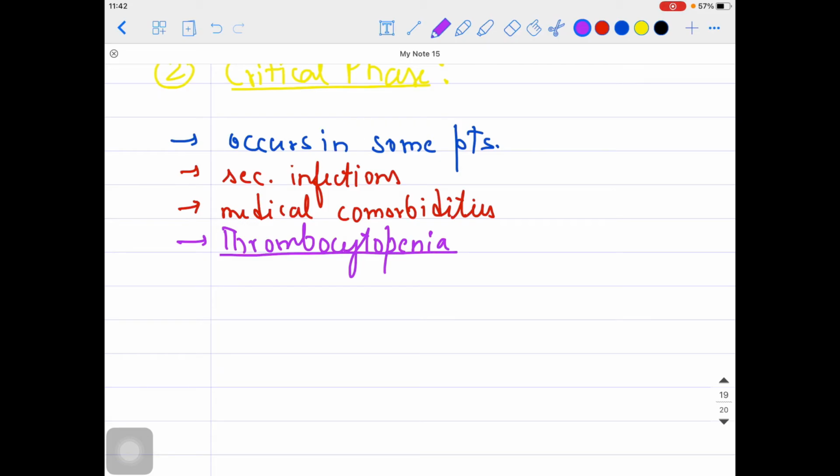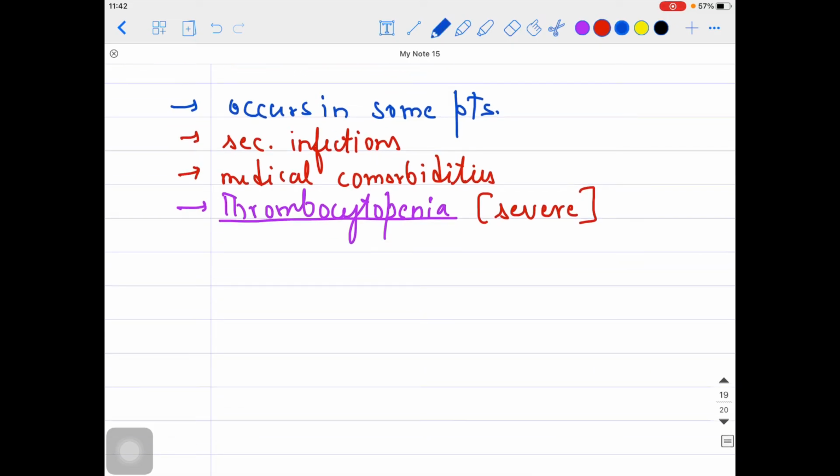But in this case, if the person is suffering through the critical phase, the person will have severe thrombocytopenia. So the platelet count might be less than 50,000 also. So if thrombocytopenia is there, everybody knows, guys, what the symptoms could be. I don't need to tell you that there are high chances of bleeding and all: hematochezia, hematemesis, menorrhagia. So bleeding might come out from anywhere, because thrombocytopenia is there.